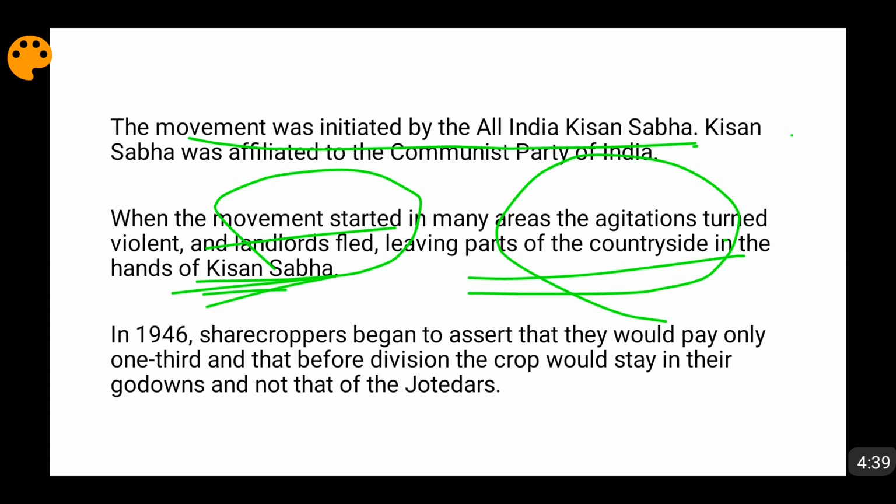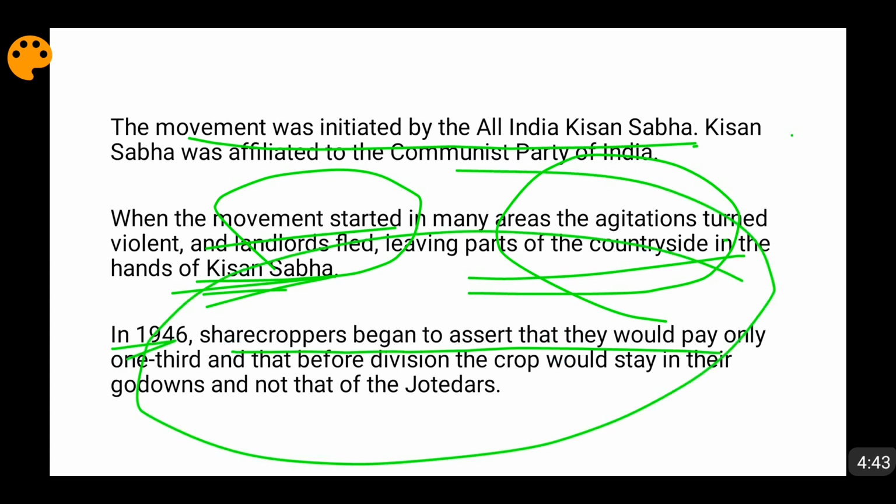Then in 1946, these sharecroppers began to demand something. The first thing they said is that we will not pay 50% of the tax. We will pay only 33.33%. That is, we will pay one third of the harvest as tax. This was the first thing.